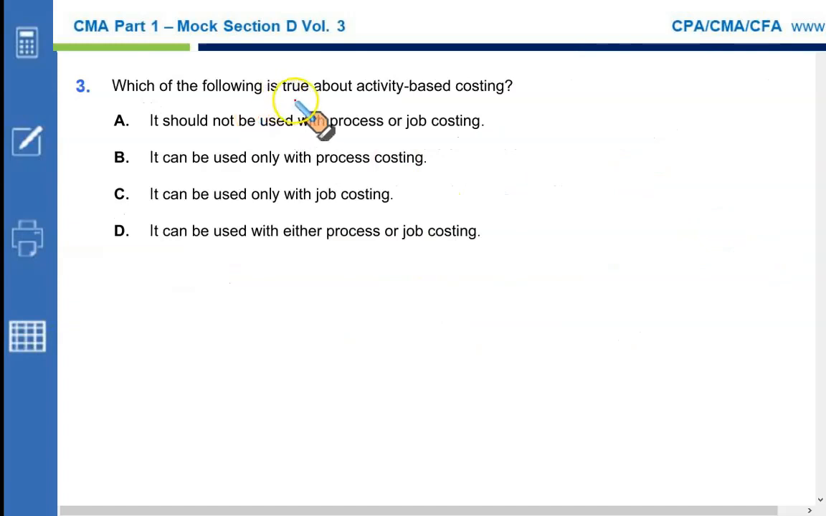Which of the following is true about activity-based costing? It should not be used with process or job order costing. Wrong. It can be used for job and process costing, both. It can only be used with process costing. Wrong. It can only be used with job costing. Wrong. It could be used either with process or job costing. That makes perfect sense. B is your right option.